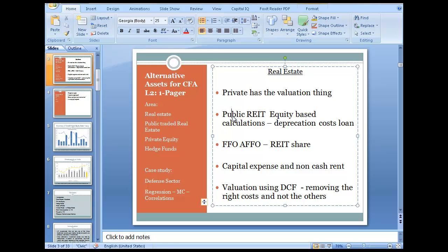Just a quick revision. Price to FFO says that FFO divided by shares gives FFO per share, and FFO per share times the sector average should give us the value. Price to AFFO uses FFO minus non-cash rents minus recurring maintenance capex. How to calculate the FFO? Accounting net earnings plus depreciation plus deferred taxes minus gains is funds from operations. FFO minus non-cash rents and recurring maintenance capex gives AFFO. So that is how you are going to do it. So that ends this chapter.